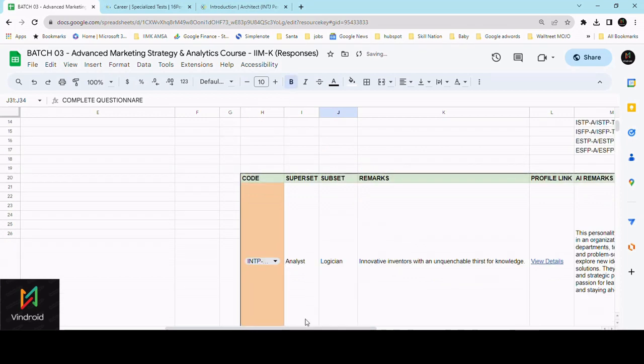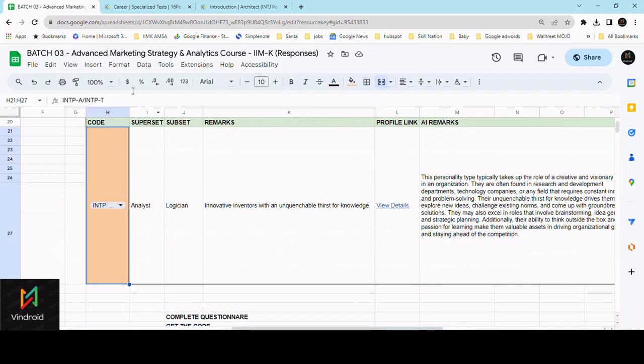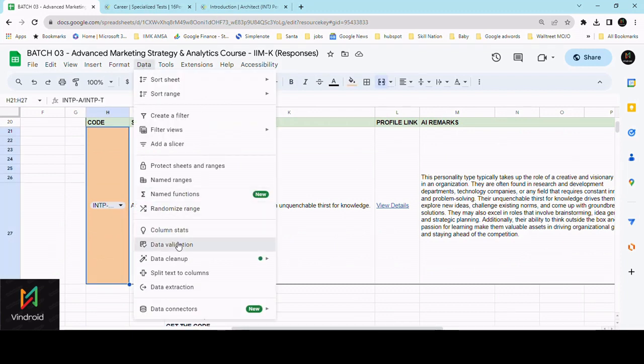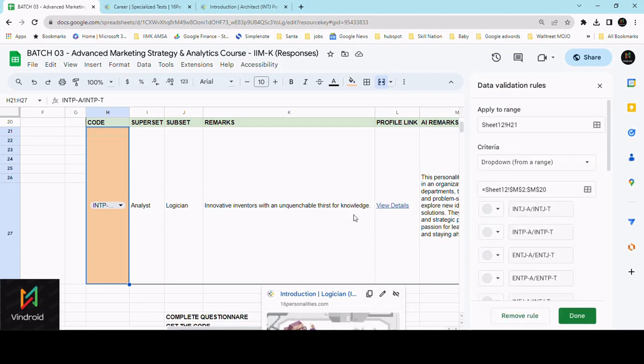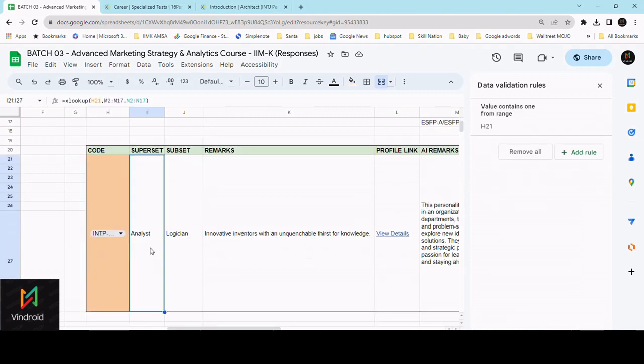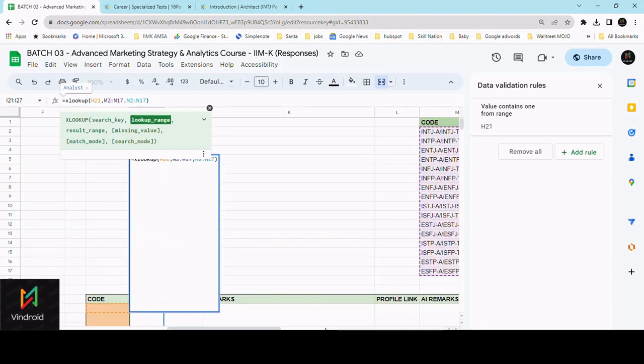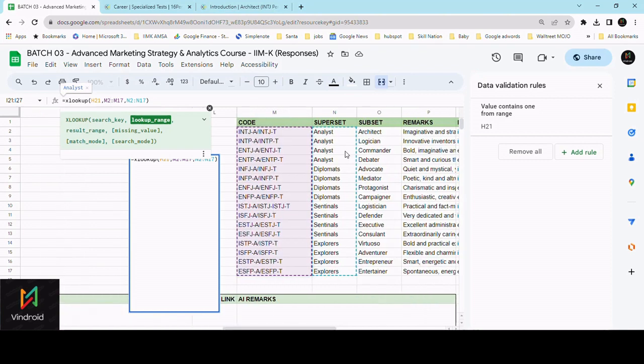Now what we'll do, we use some XLOOKUP format to basically look up. So here I use the data validation part. So I have selected the entire range that gives me the database. So this is the range, so I have done that, and then this is the superset, and so that I'll just XLOOKUP format, I will look up for this H21 from the list that is connected with the code, and that is the list that I'll look up this data from, and this is the data from which I need to get that result range.